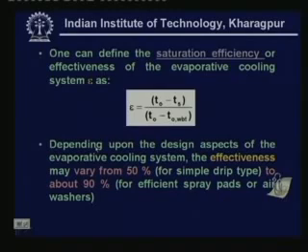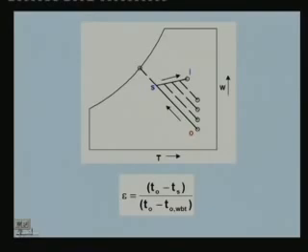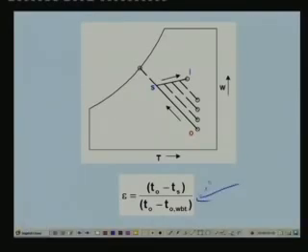Since the exit temperature is higher than the wet bulb temperature, we can define what is known as the saturation efficiency or effectiveness of the evaporative cooling system, epsilon. This is defined as (T0 minus Ts) divided by (T0 minus T0,WBT), where T0 is the inlet dry bulb temperature, Ts is the exit dry bulb temperature of the air, and T0,WBT is the wet bulb temperature at the inlet condition. This is very clear from your psychrometric chart. If you look at the psychrometric chart, this is the expression for effectiveness or efficiency. As you can see, T0 minus Ts is nothing but this temperature drop.